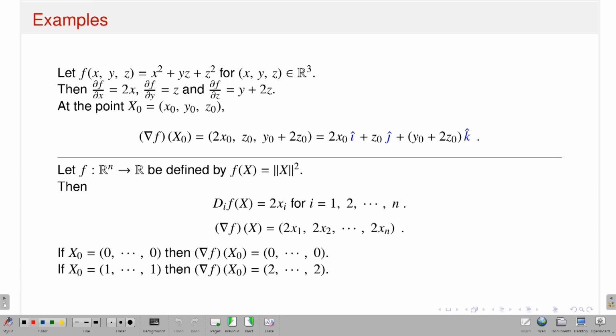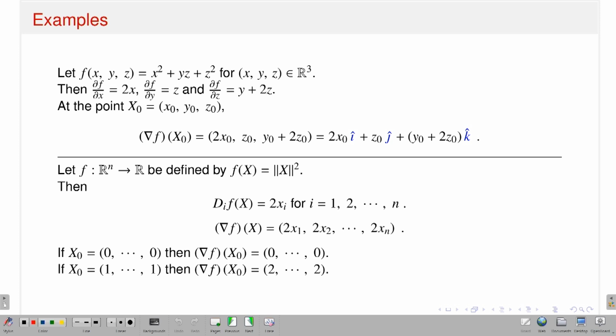Let us see some examples. Of course, I should say that if I have a function f from Rn to R, and it is differentiable, that means total derivative exists, it implies that directional derivative exists, and in particular partial derivative exists. Therefore, I can talk about the gradient vector at the point x naught if my function is differentiable at x naught, in other words, if the total derivative exists.